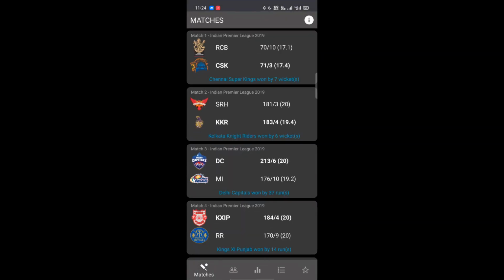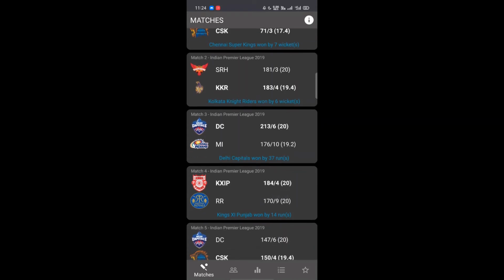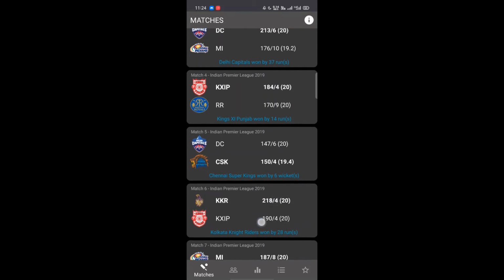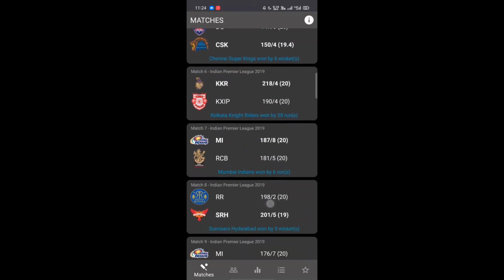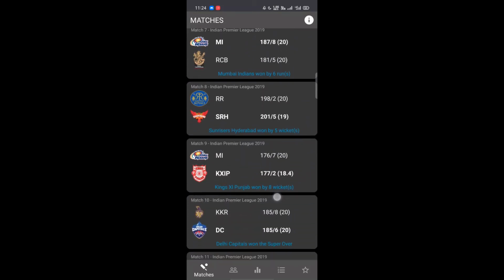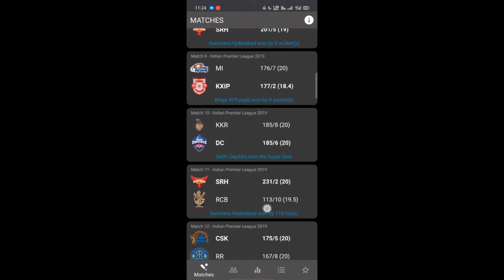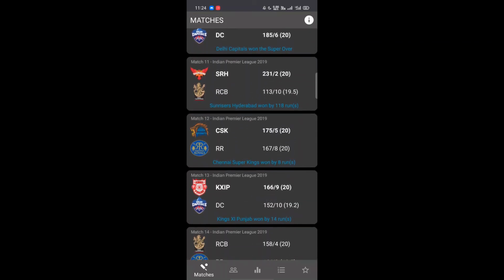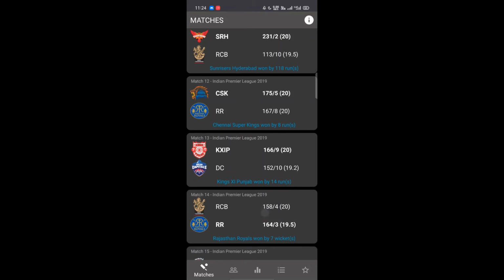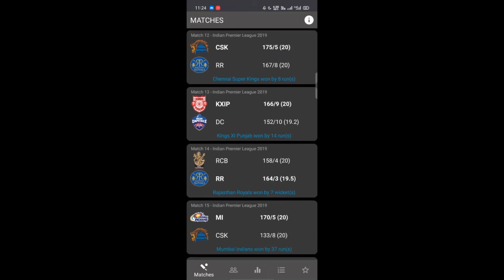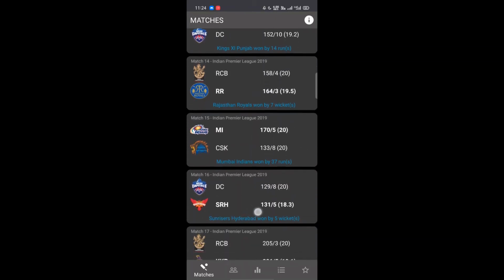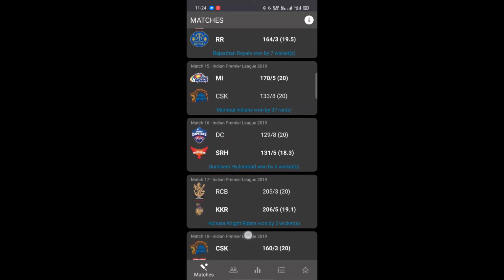So this is the first tab of our app, the matches played. This screen shows all the matches that were played in the IPL 2019 season. Here we can just click on the tab of any match to see all the details of the match: runs scored by each team, player of the match, date when it was played, city, who won the toss, scorecard of each team, and the bowling details also.